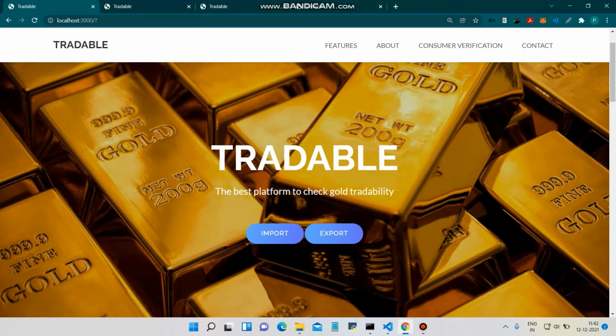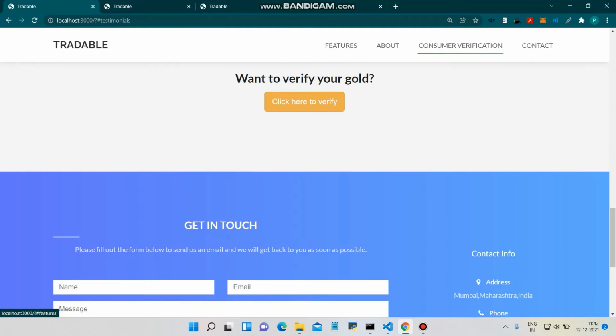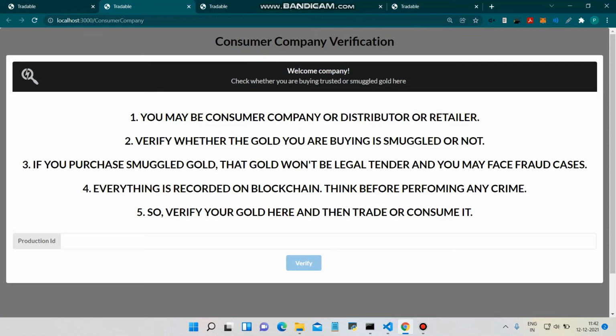Now we move on to the consumer verification side. Let's say the exporter has exported the gold, but some smugglers try to smuggle some part of the gold, so it won't be able to be sold in that country. This consumer verification page can be used by any consumer, company, retailer or distributor to check the gold tradability. So verify whether the gold you are buying is smuggled or not. If you purchase smuggled gold, that gold won't be legal tender. Everything is recorded on the blockchain, so think before committing any crime. So verify your gold here and then trade or consume it.